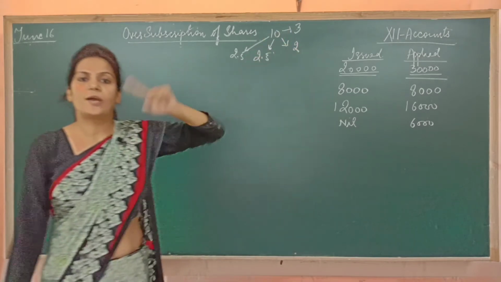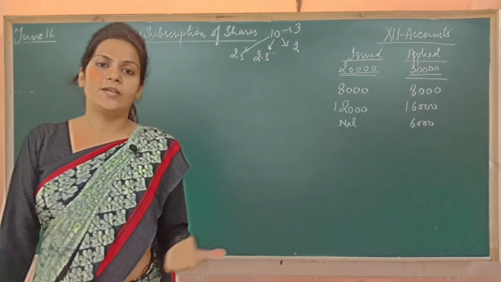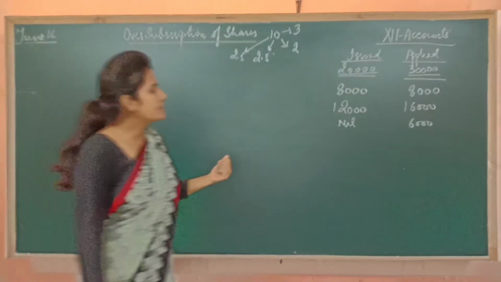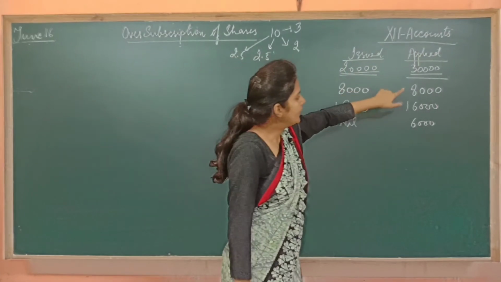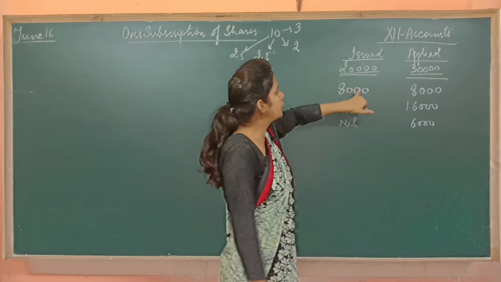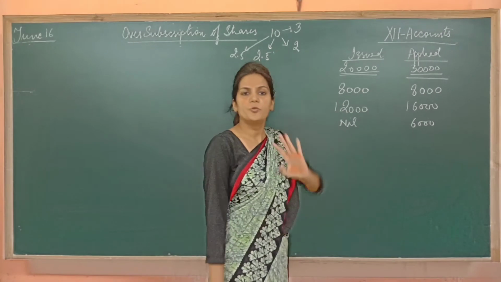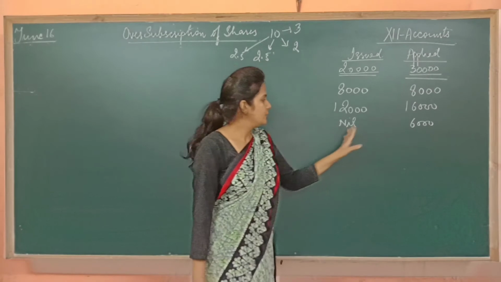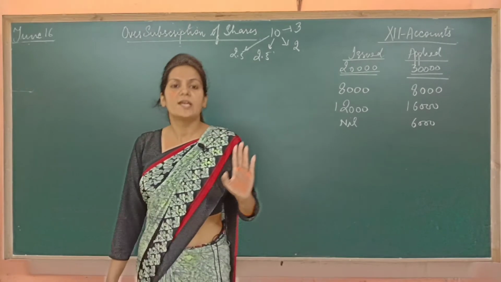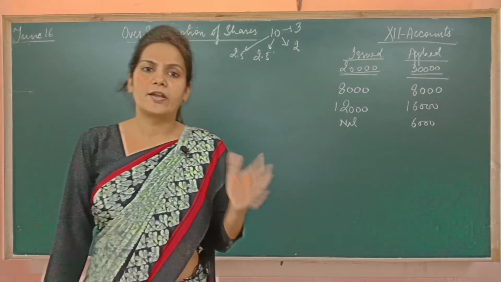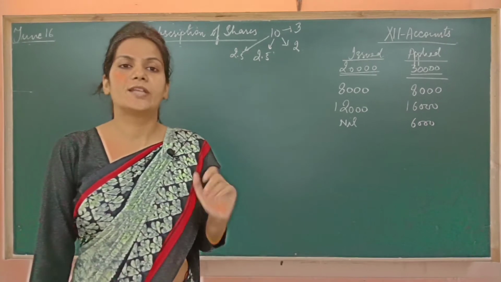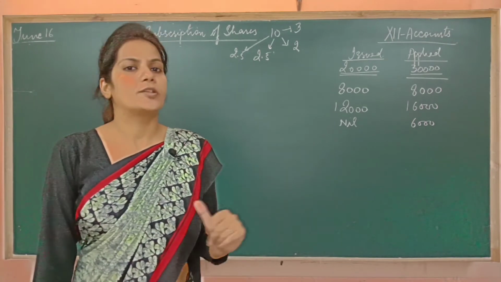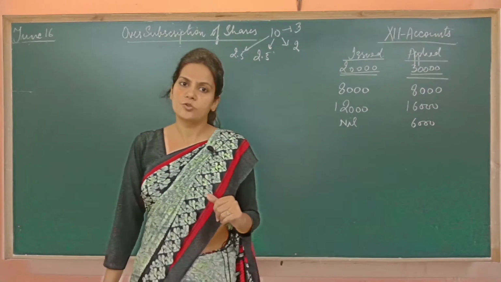And if your application is accepted, then you will be allotted shares. So those who paid application money on 8,000 have got the complete 8,000 shares, no doubt in this point. Those who applied for 6,000, we have not given any shares. It means we are going to refund the money with a letter of regret. We'll say sorry, we are not allotting any shares to you.